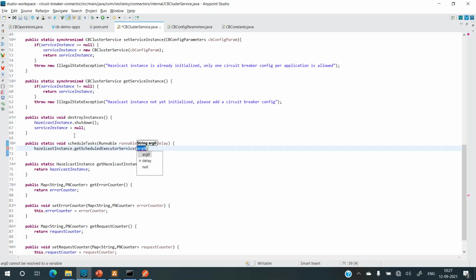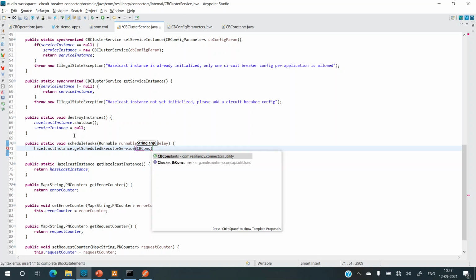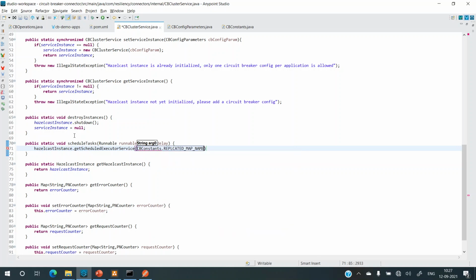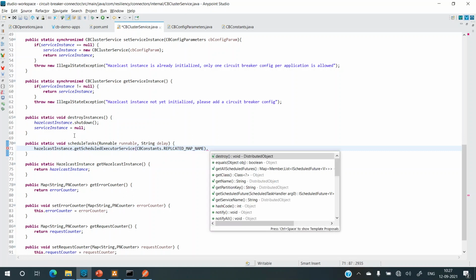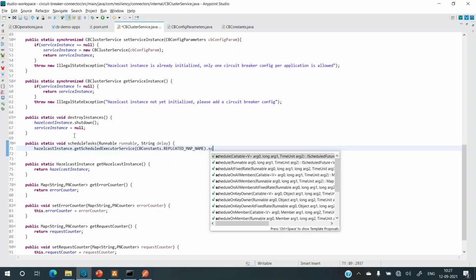Now for this service, we need to give the map name. So we'll use again, now it's useful, right? The constants that we created. CB constants dot replicated map. So using this replicated map, because we want to change on this, right? So dot, now let's schedule this.